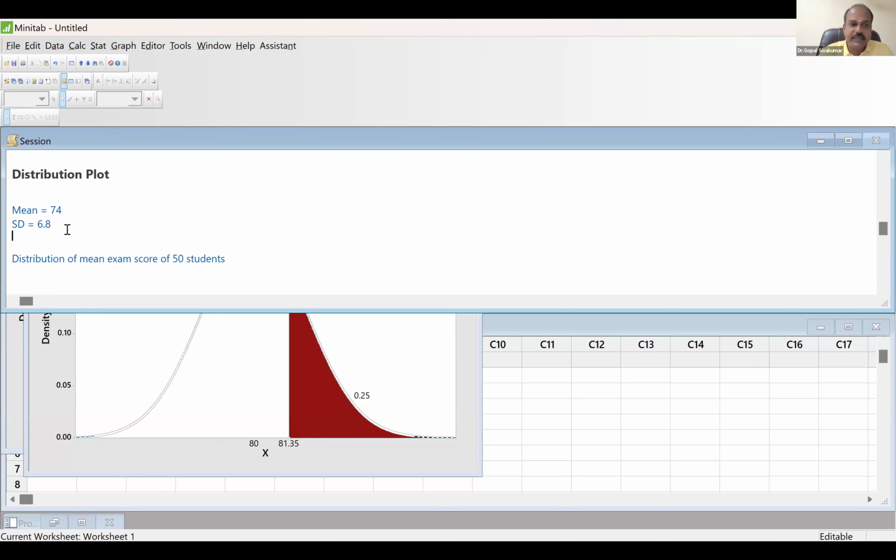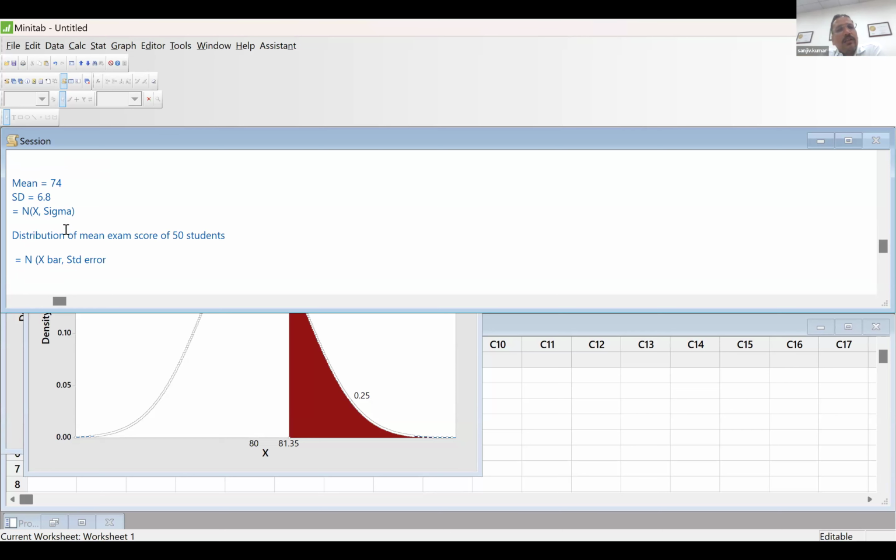For the population, it is x and sigma, but for the sample mean, it is x bar and sigma of x bar. What is sigma of x bar? Nothing but the standard error.